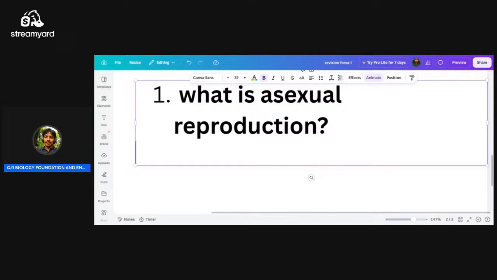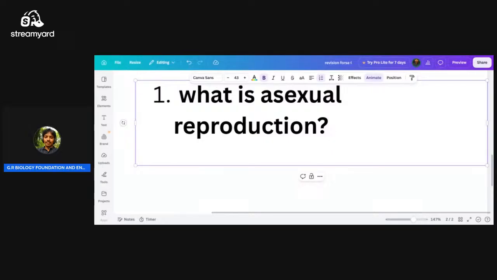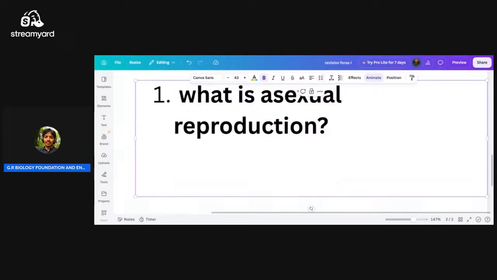Asexual mode of reproduction occurs in different ways in different organisms. About that we are going to discuss here. First one is fission.